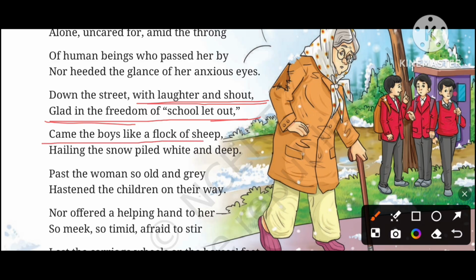Came the boys like a flock of sheep, hailing the snow piled white and deep. So the boys were coming like sheep come in a flock. So they were coming in a group, hailing the snow. Hailing means they were greeting or joyfully calling out. So here we can say they were enjoying the snow, piled white and deep, because it was snowfall there. So the boys who were coming from school, they were enjoying the snow.